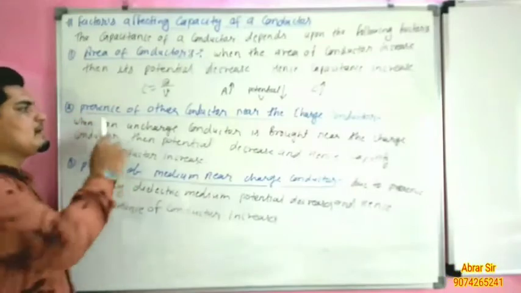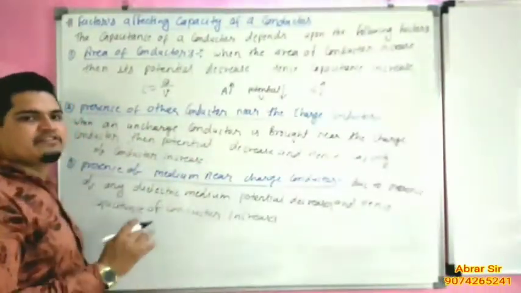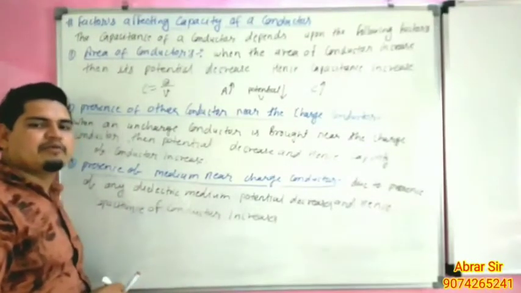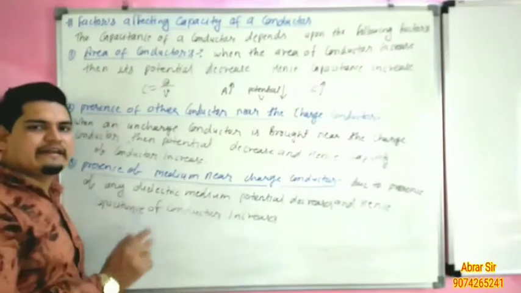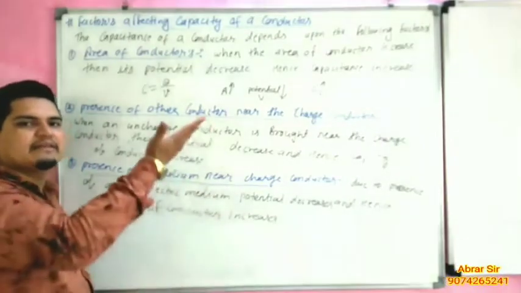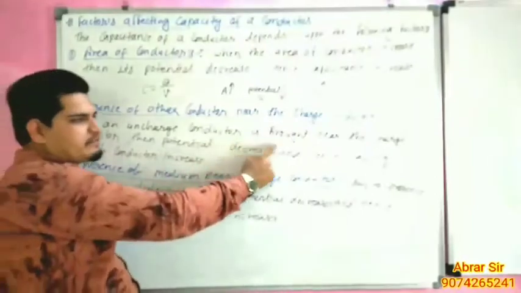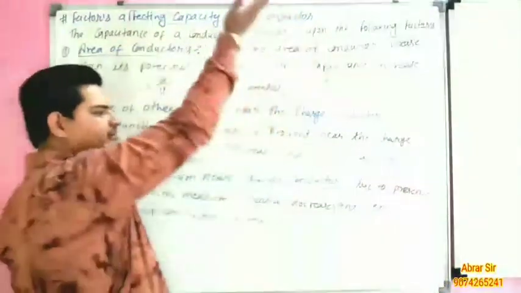Second point, presence of another conductor near the charged conductor. When we place an uncharged conductor near the charged conductor, then potential decreases and capacitance increases. When an uncharged conductor is brought near the charged conductor, then potential decreases and hence capacitance increases.